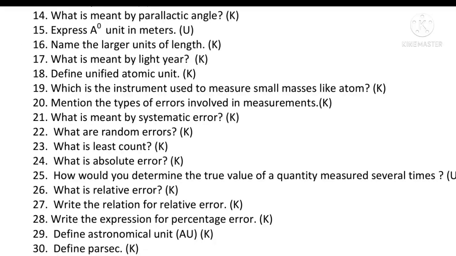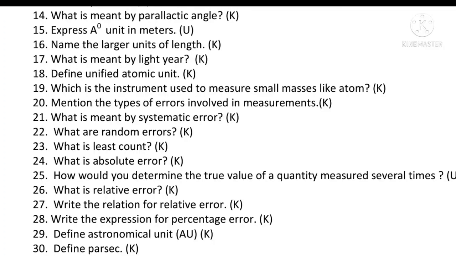Express angstrom unit in meters. 1 angstrom is equal to 10 to the power minus 10 meter. Yes, correct. Next question. Name the larger units of length. The larger unit of length is parsec. 1 parsec is equal to 3.1 into 10 to the power 16 meter. What is meant by light year? The distance travelled by light in vacuum in 1 year is called a light year.